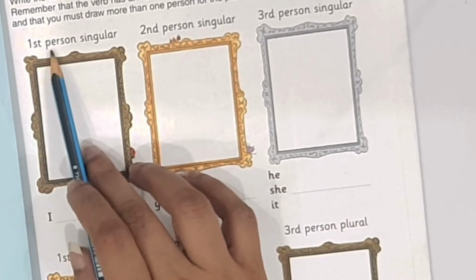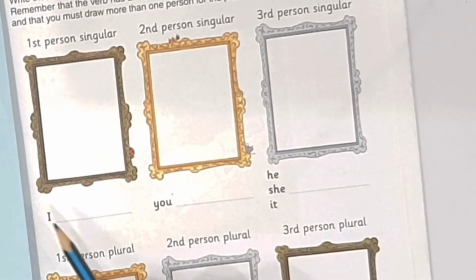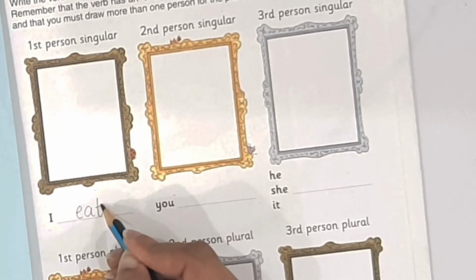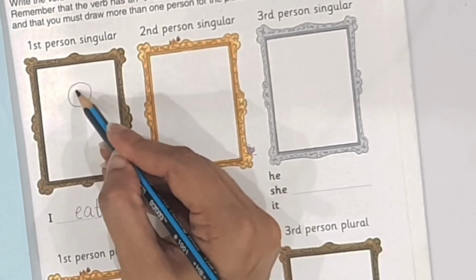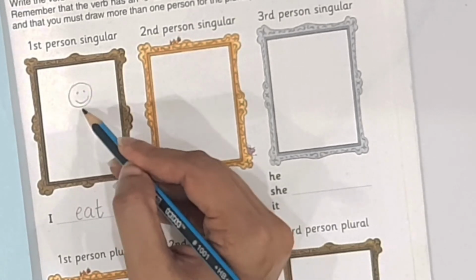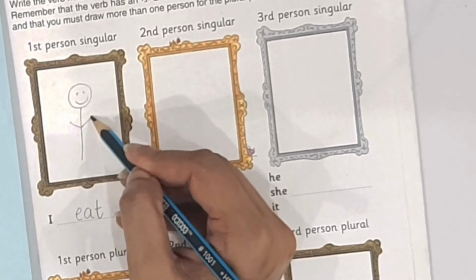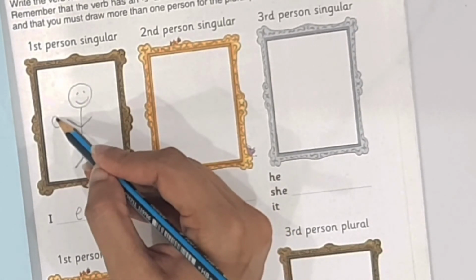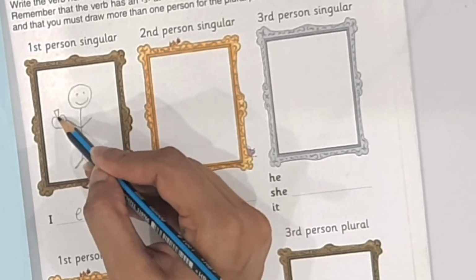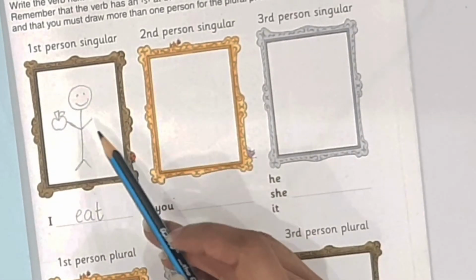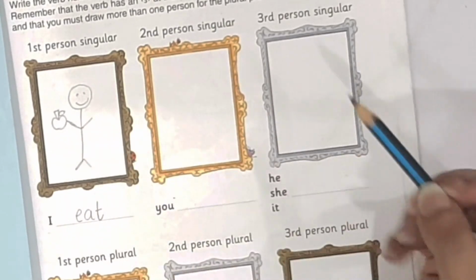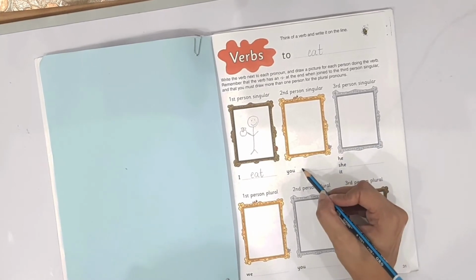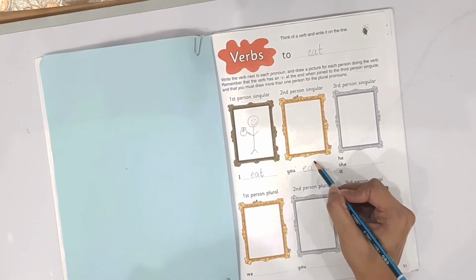The first person singular, I. I eat. Here I will draw a picture of someone showing our verb. This person eats an apple. Second person singular, you. You eat.